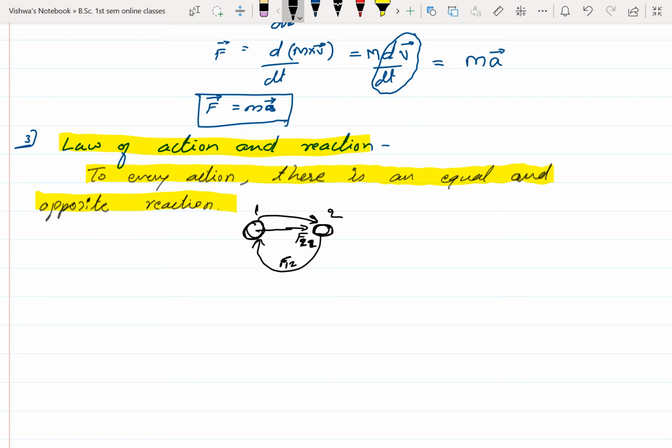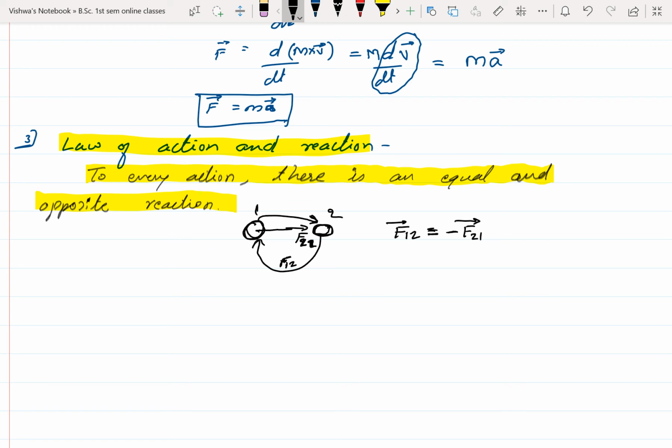Then by the third law we can write F12 is equal to minus F21. What is F12? The force on the first body due to the second is equal to minus the force on the second body due to the first body. This minus sign indicates that these two are in opposite directions. Both forces act in opposite directions and their magnitudes are equal. So this is the third law.